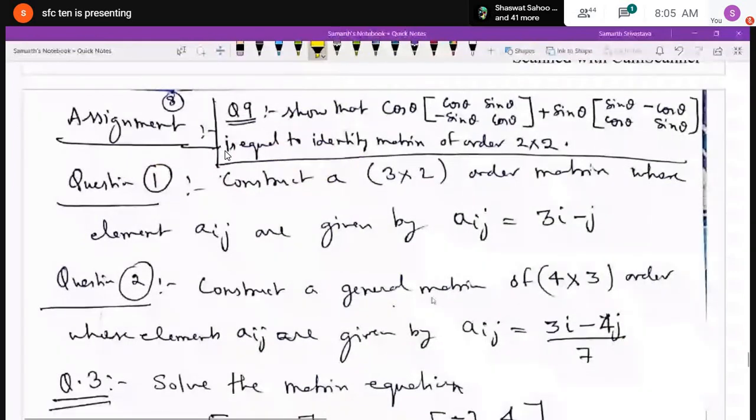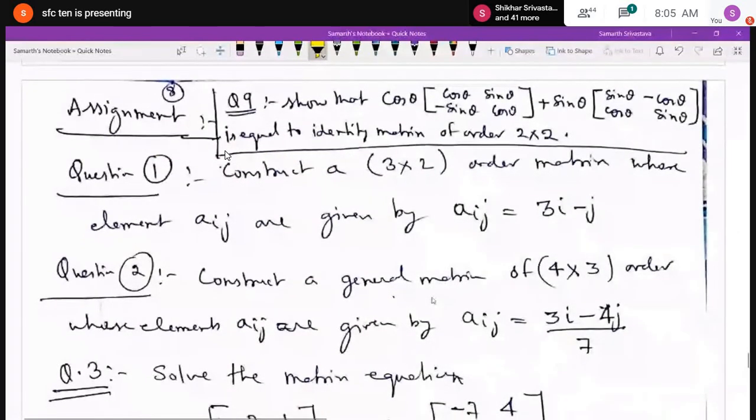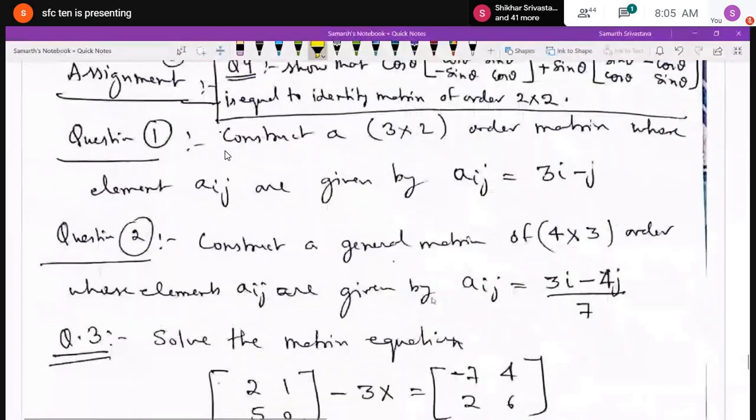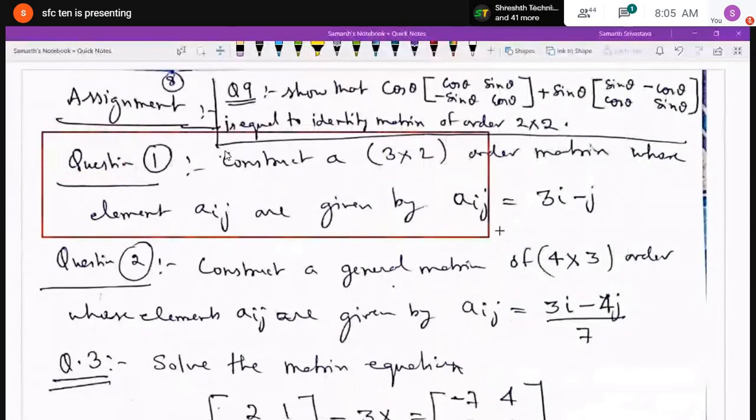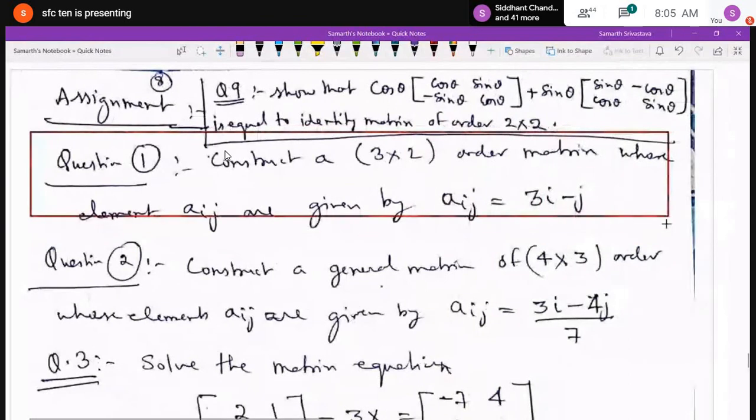Starting from question number 1: construct a 3 by 2 order matrix whose elements Aij are given by Aij equal to 3i minus j. I have already given you the example of how you can proceed.